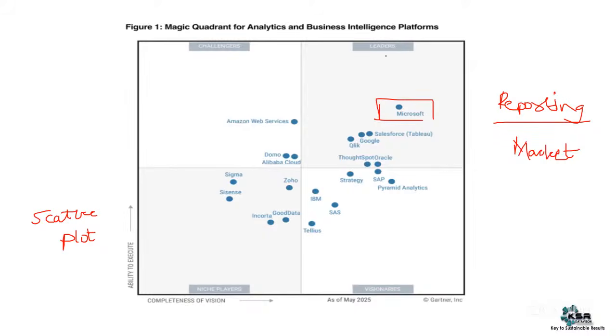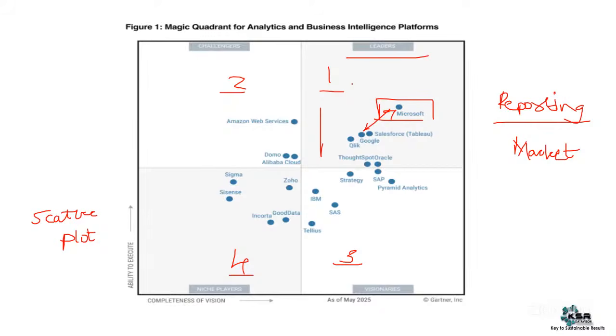Power BI is a part of the leaders quadrant. There are different quadrants, 4 quadrants: 1, 2, 3, 4. Leaders, challengers, visionaries, and niche players. Let's compare this quadrant only, the leaders quadrant. There is a huge gap between the first and second. Microsoft is here. Now, this is of 2025.